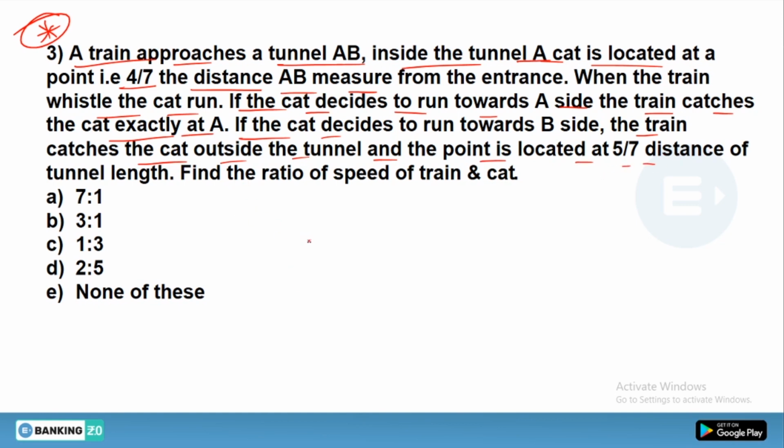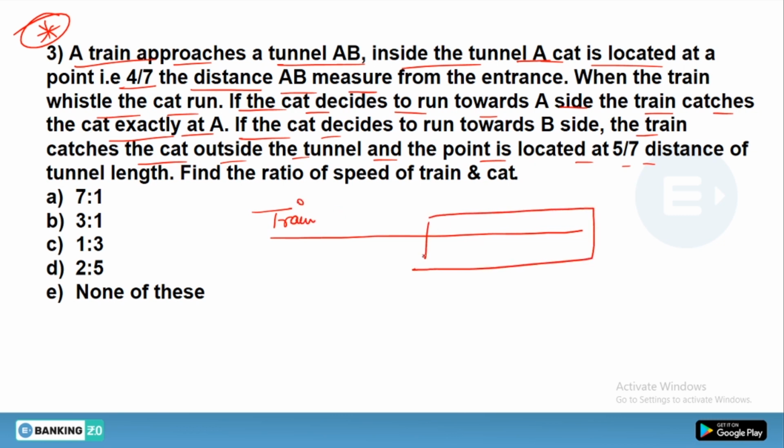So let me give you a clear idea by drawing a diagram. So here is the diagram and here is our train. Okay, here is our tunnel. The length of this tunnel is AB, which would be equivalent to 7 ratio. We have got the length of the tunnel as 7, and the cat is located here, at a distance of 4. That means 3 ratio of the distance would remain.